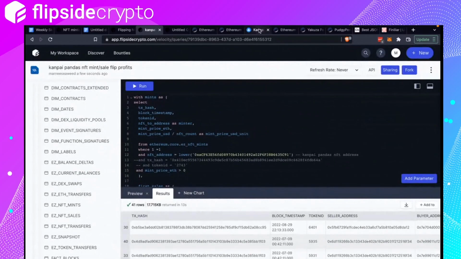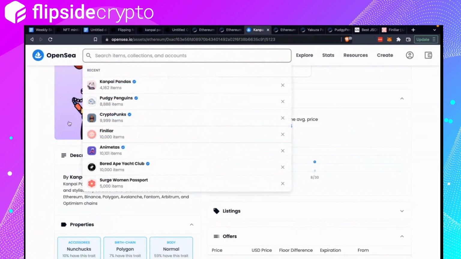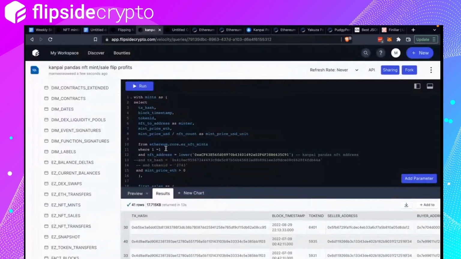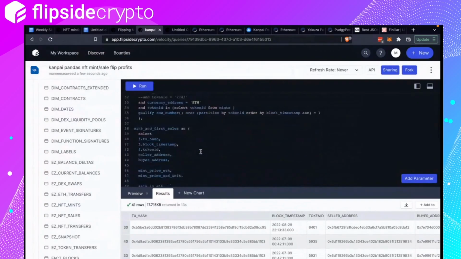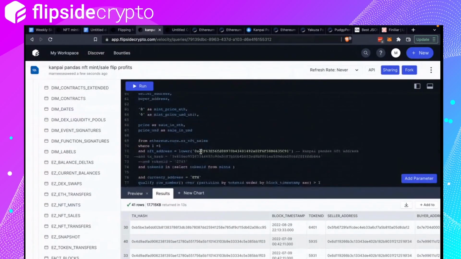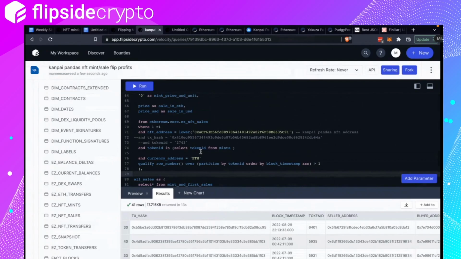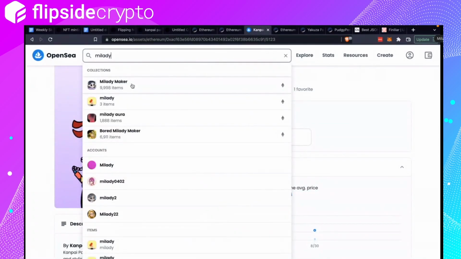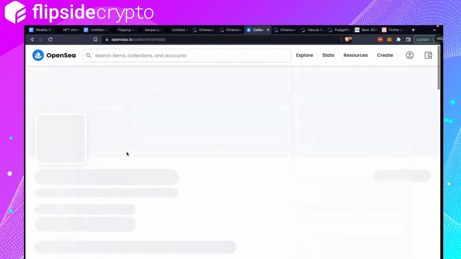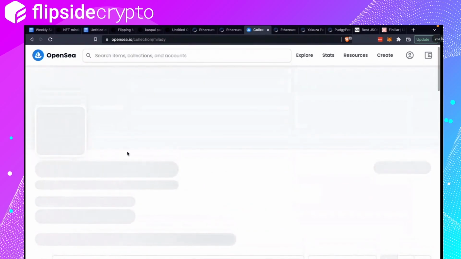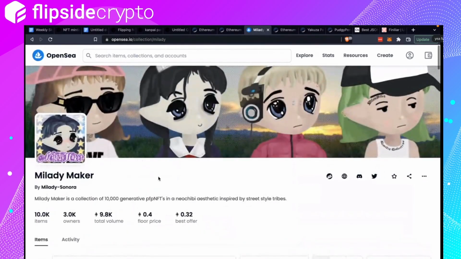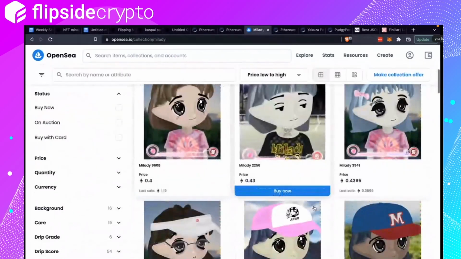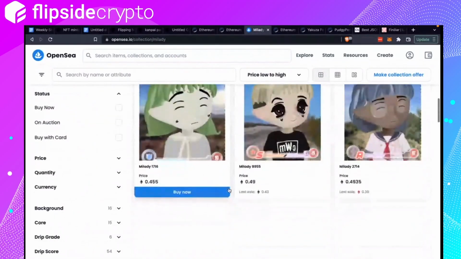I'm going to copy paste another NFT project. So if anyone wants to shout out another NFT, just to see if it works with the same SQL, I think it should. Milady, is that on Ethereum? Which one? This one? Milady Maker. I have no comments as to whether these are nice or not.